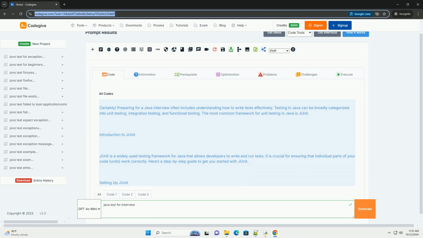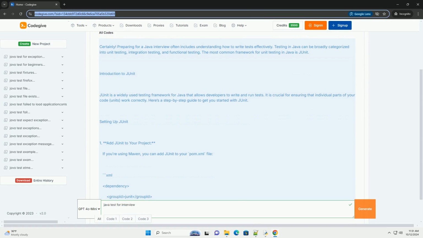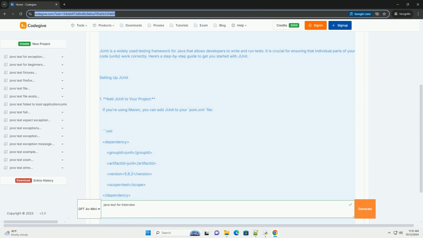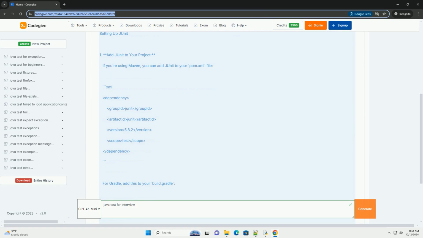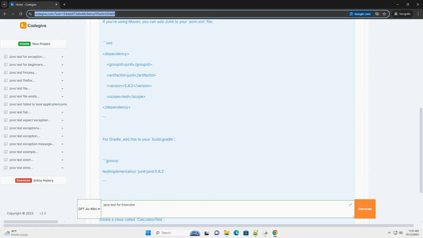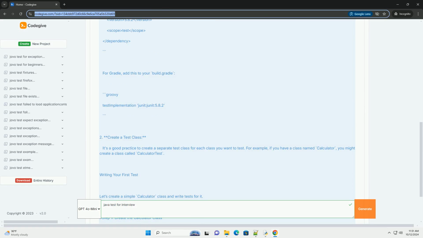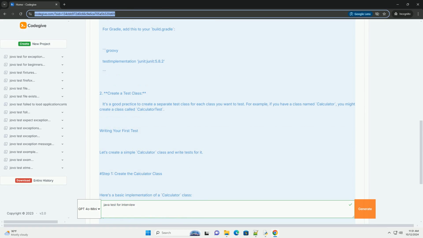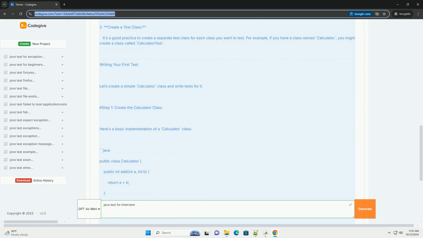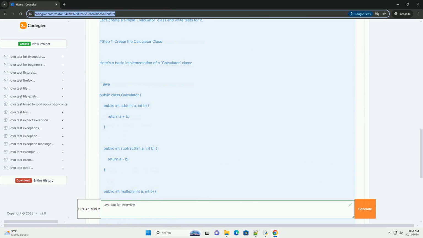Certainly. Preparing for a Java interview often includes understanding how to write tests effectively. Testing in Java can be broadly categorized into unit testing, integration testing, and functional testing. The most common framework for unit testing in Java is JUnit.